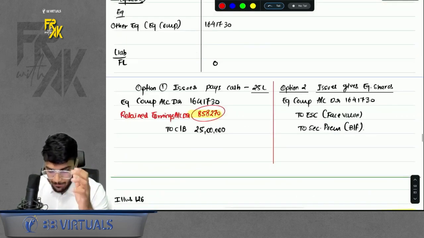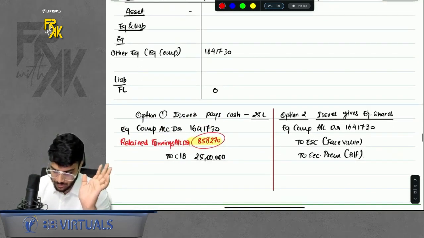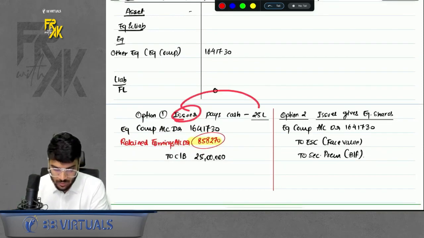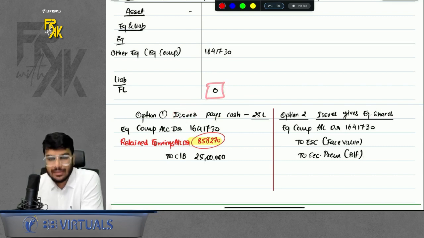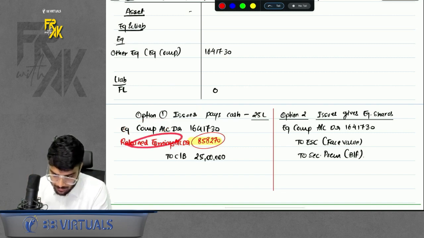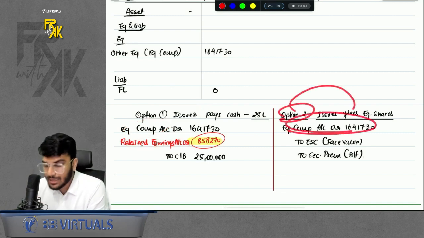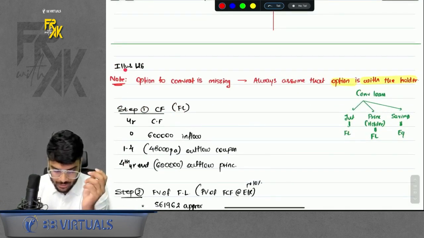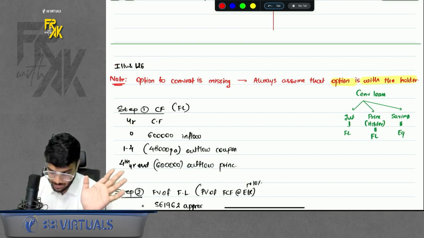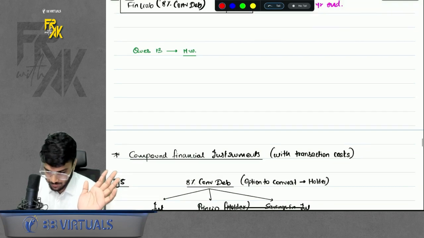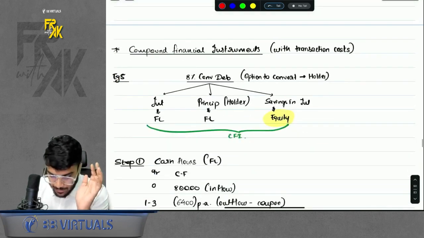Now, what will happen at the end of 5th year? See, the issuer can pay cash also now in exceptional cases. If the issuer pays cash, of course we did not account for the cash. So in that case, you will give the cash from equity component. If anything is left over, you will bring that amount from retained earnings. Okay. What if the issuer gives shares? You will transfer the whole equity component to capital to premium. That's it. Simple, right? Then we did illustration number 126 that you can do in homework. Simple question is there. And question number 13 also we did. It is simple question now. Okay. Now we come towards the important part, that is compound.